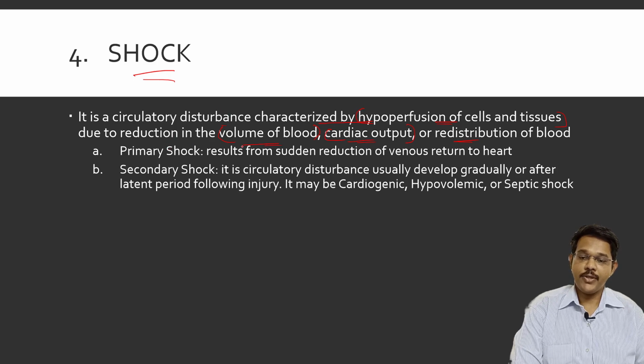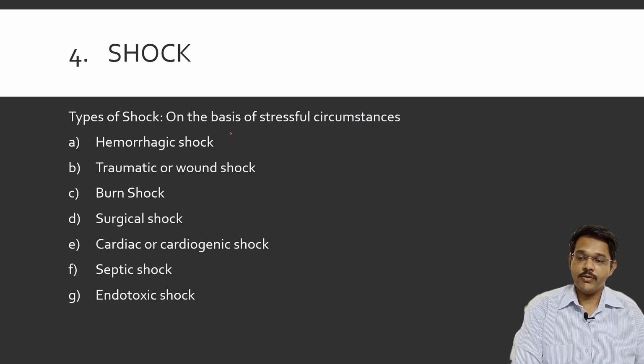It may be primary shock, which results from sudden reduction of venous return to the heart, or secondary shock, where there is circulatory failure which develops gradually over a period of time. So there are different types of shock. It may be divided based on the circumstances.